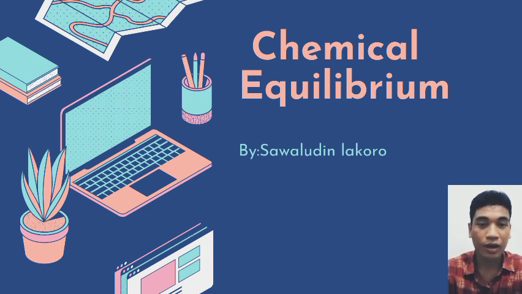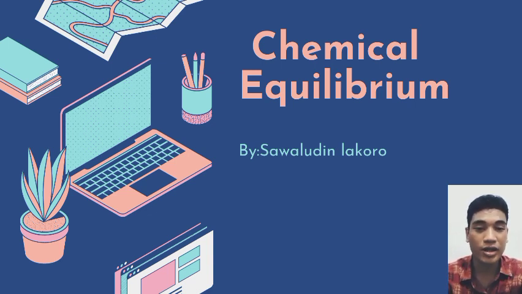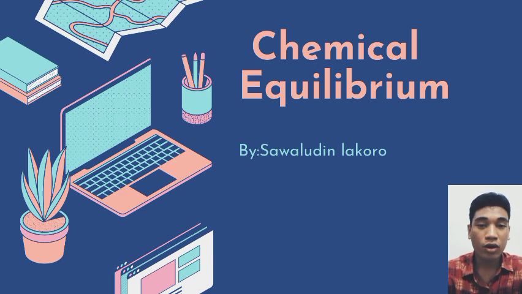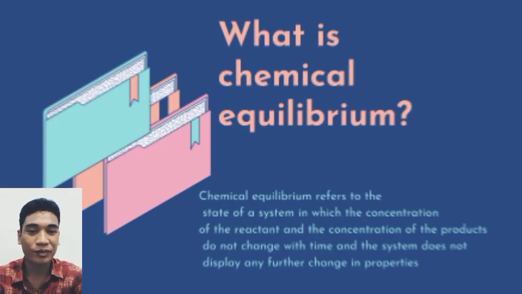According to the title of my presentation on chemical equilibrium, let me clarify that chemical equilibrium refers to a state of a system in which the concentration of reactant and the concentration of product do not change with time, and the system does not show any future change in property. So let me present my material.